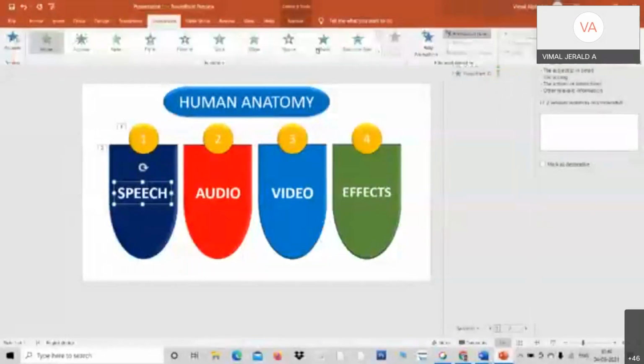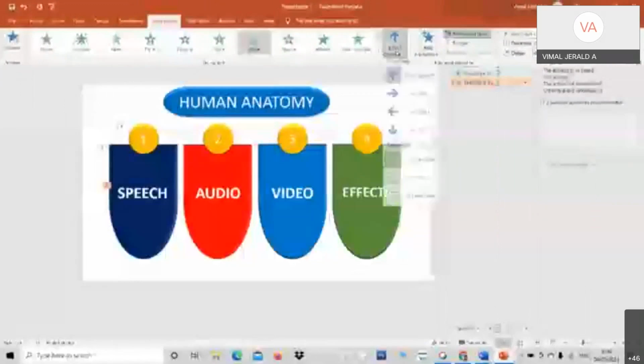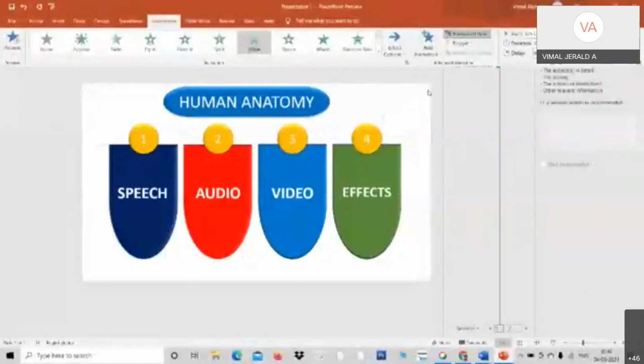I'm going a little faster, I know, but please take it from me. You can learn it later also in the recorded session. See, the effect option is there, from the left. So I want to do it one by one. Okay, one by one it will come. Okay, professors. Similarly, for the others, I will have to do like this.